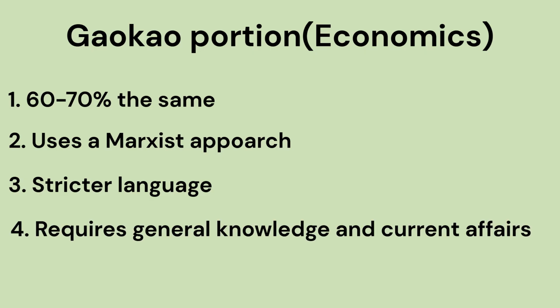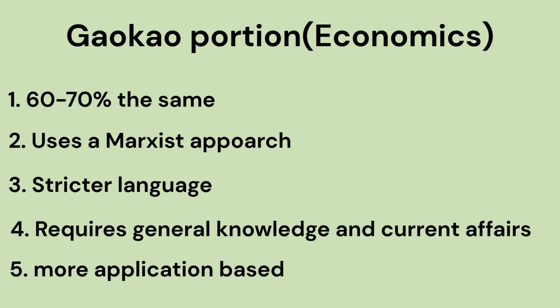The next point is that the GAOKAO questions require very day-to-day knowledge. So if you do not keep up with current affairs, you will struggle a lot to solve these questions. While for the CUET, even if you use a book from the 1930s, you should be fine. The questions in the GAOKAO are more application based. For example, they might ask you to figure out what will happen to the price of gold due to inflation, whereas in CUET, they will ask you to calculate inflation itself.